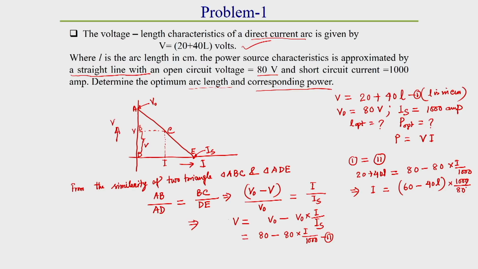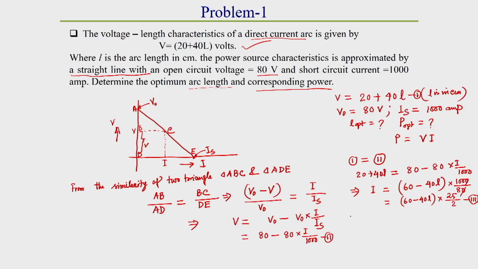This 80 will be cancelled out, so we can write this as 60 minus 40 L into, if you just cut it, 20 to 25. Okay. So, we got I like this. What will be the power now? Let this be equation 3. So, equation number 3 we got.